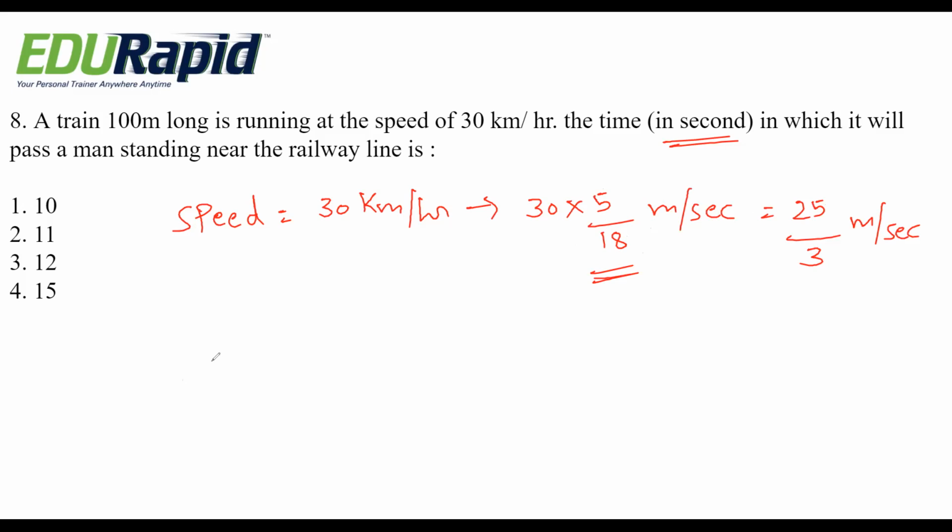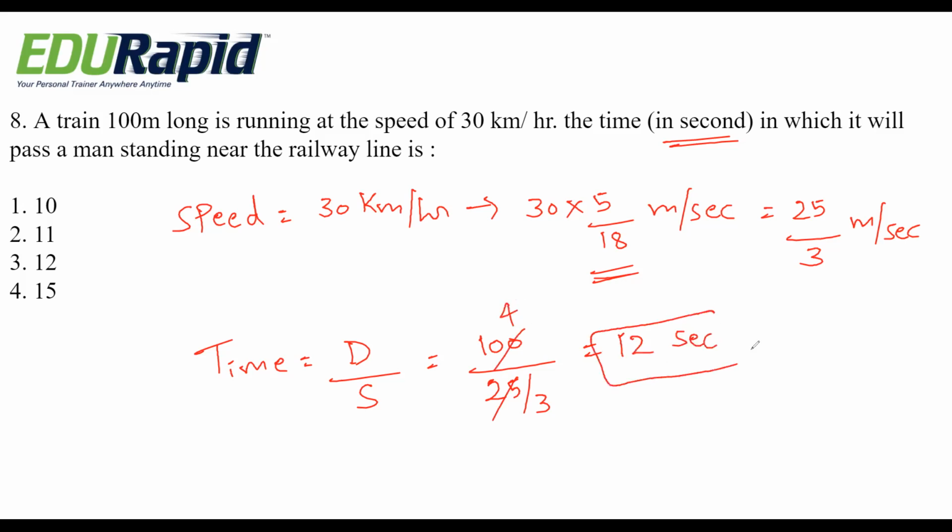So time equals distance by speed. Distance they have given 100 meter and speed is 25 by 3. It becomes 25 fours are 100, 4 threes are 12. 12 second is the right answer. Option 3, 12 is the right answer.